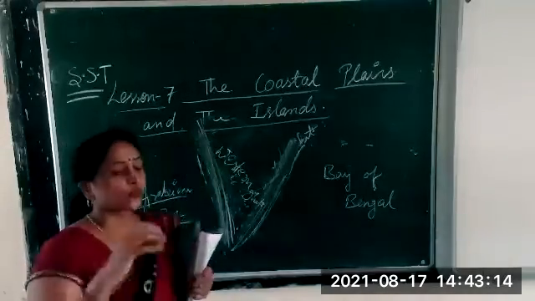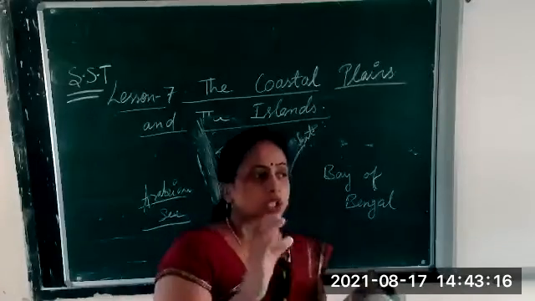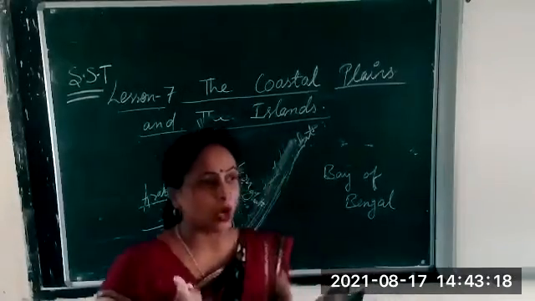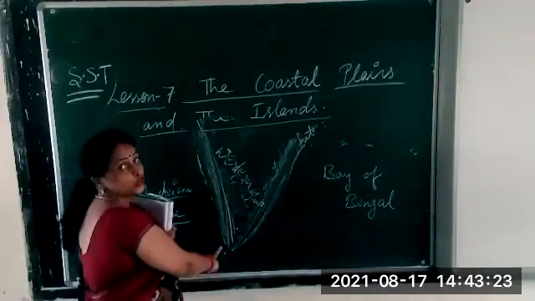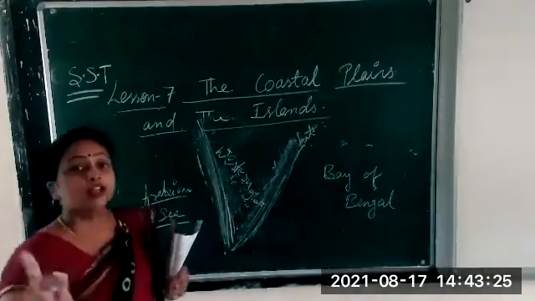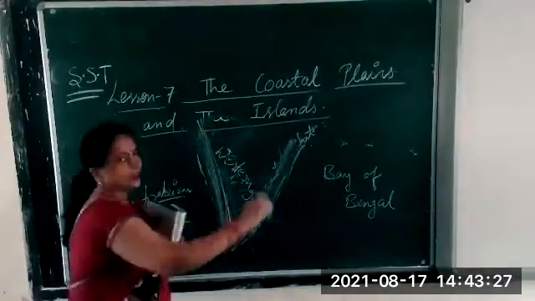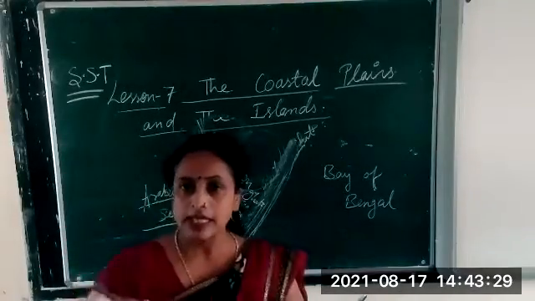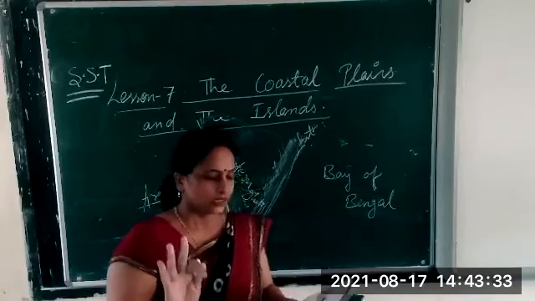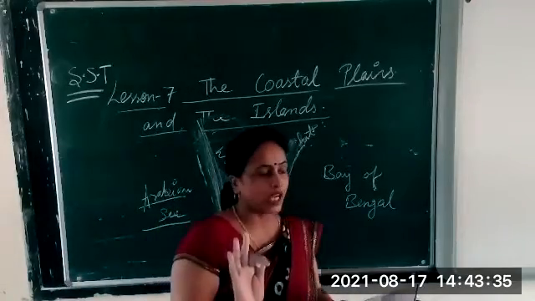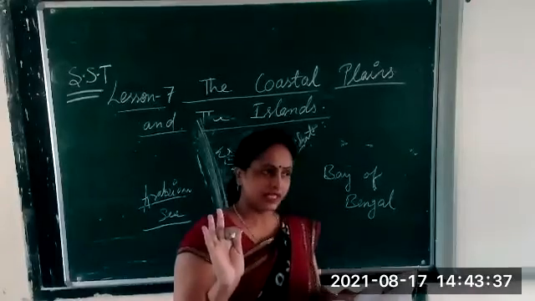So what do we say? The western coastal plain is stretched from where? From Gujarat to Kerala. From Gujarat to Kerala. All of you clear? See the map, you will understand. This is the western coastal plain. Are you getting it?